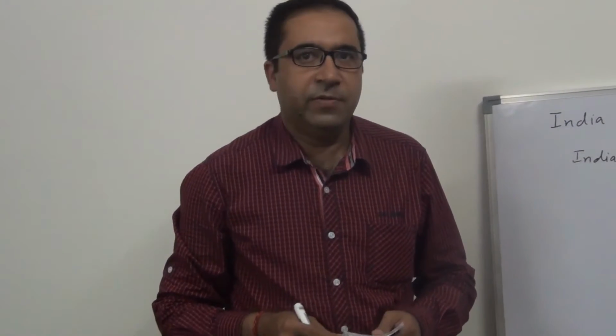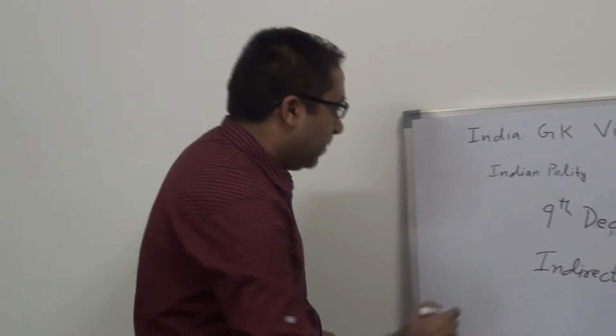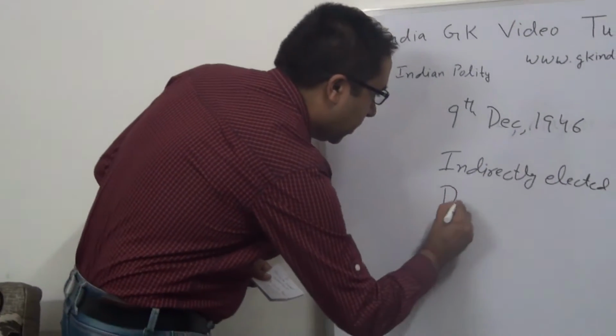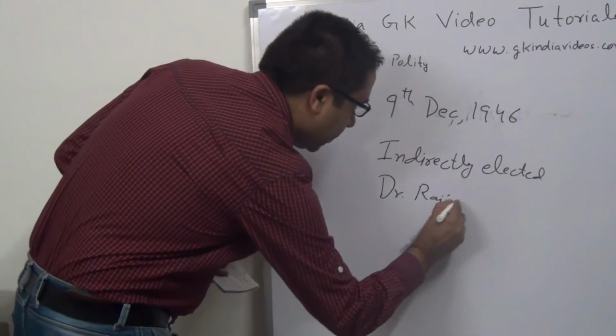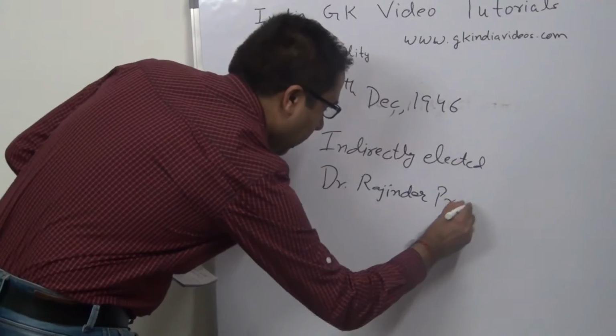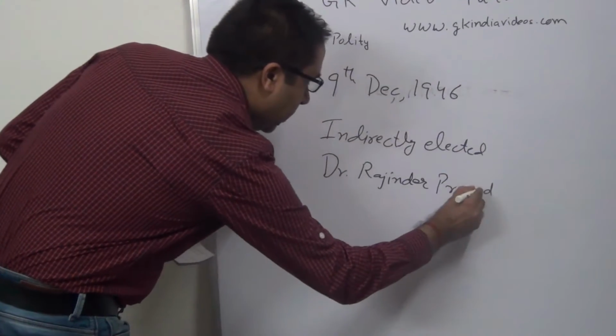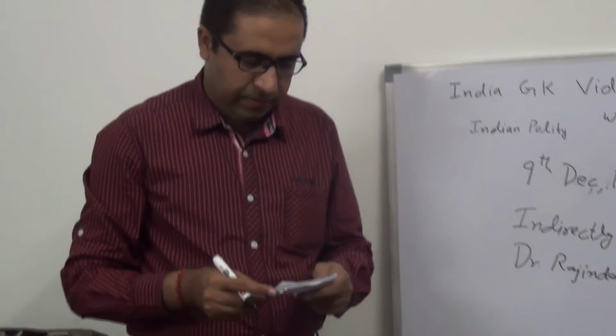Now, two and three very important questions. Who was the president of Constituent Assembly? This question is often asked in exams and we have to remember this question very well. That is, who was the president of Constituent Assembly? Dr. Rajendra Prasad. He was the president of Constituent Assembly.